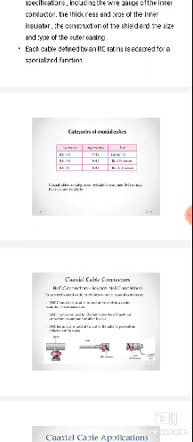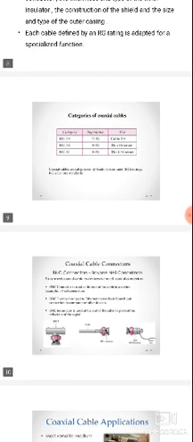So these are the different categories of coaxial cables: RG59, RG58 and RG11. Coaxial cables are categorized by radio governance rating and de jure standards.